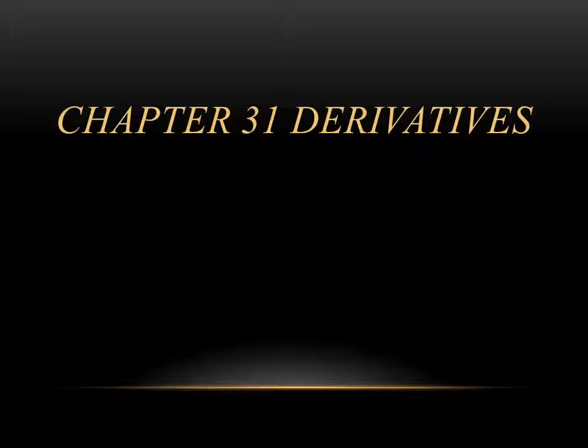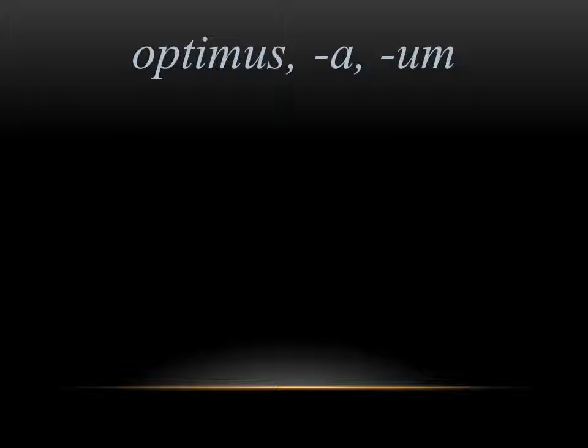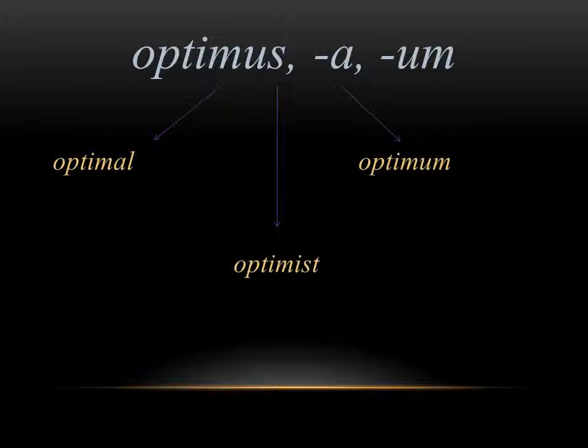To start though, let's take a look at the chapter 31 derivatives. So the first word we want to look at is optimus, which means best. Now, in English, you get a lot of words that come from this, like optimal, optimist, or optimum. They all have to do with the idea of the best.